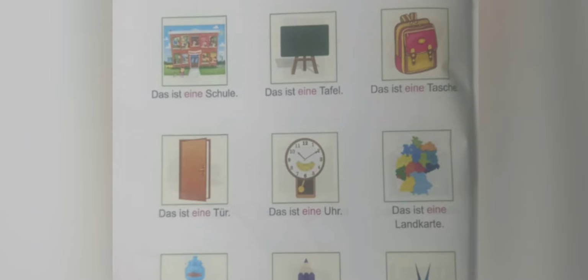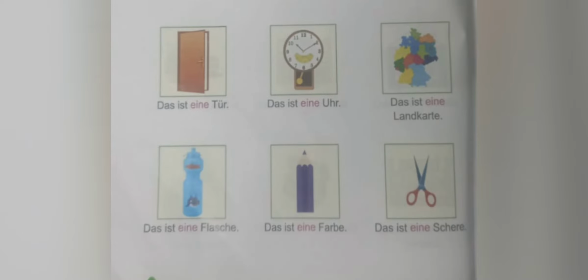Das ist eine Landkarte. Landkarte is map. That is a map. Das ist eine Flasche. Flasche is bottle. That is a bottle. Das ist eine Farbe. Farbe is color. That is a color. Das ist eine Schere. Schere is scissors. Now we know that these words are feminine. Die Schule, die Tafel, die Tasche, die Tür, die Uhr, die Landkarte, die Flasche, die Farbe, die Schere.